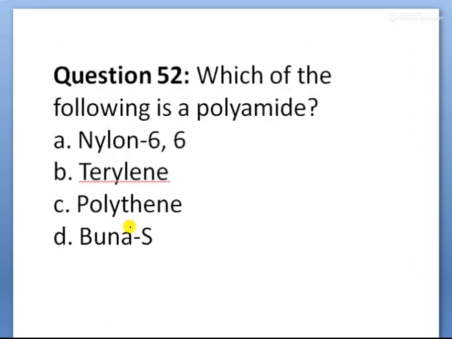Next, which of the following is a polyamide? The polyamide is nylon 6,6, children. So what is a polyamide? Polyamide is nylon 6,6.